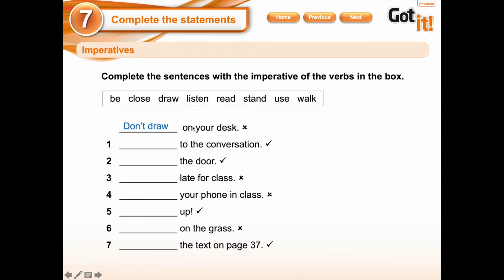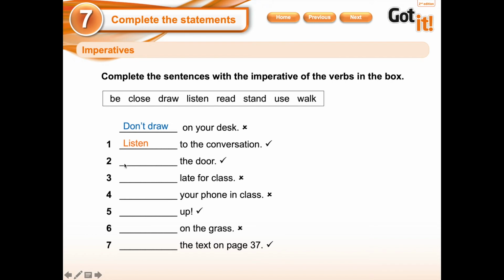And we're going to pay attention to the symbol. So for example, here it says "on your desk." What is the thing that I am going to do on my desk? I am going to draw. But here I have a cross, so I cannot put draw. It is don't draw. Okay, let's go with number 1, which says "to the conversation," and we have a ticket. So let's see what is the correct option. Listen to the conversation.